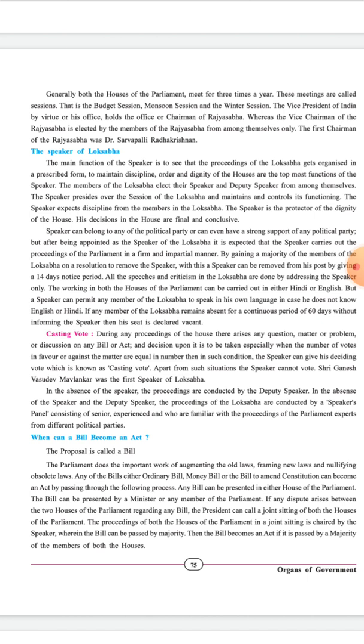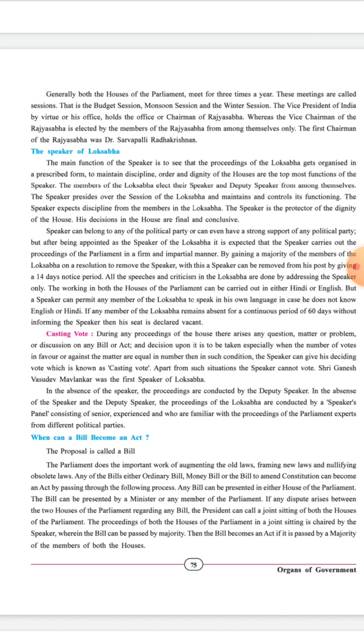And in the absence of the speaker and deputy speaker, when they both are not there, the proceeding of the Lok Sabha is conducted by a speakers panel. By what is it conducted? Speakers panel, consisting of senior, experienced members who are familiar with parliament, experts from different political parties.